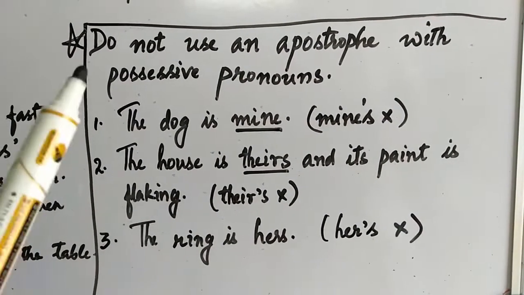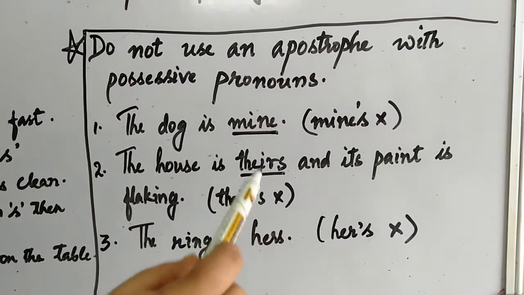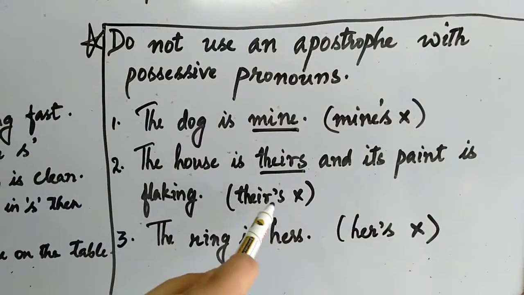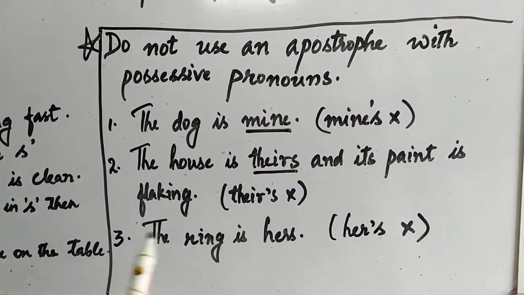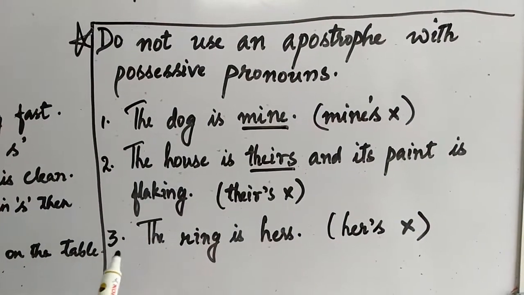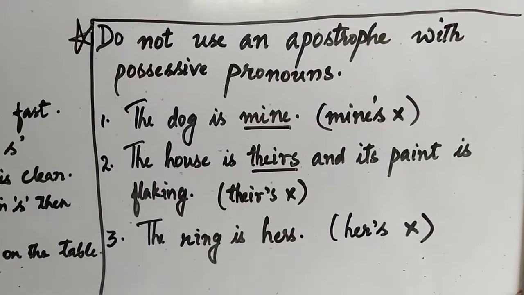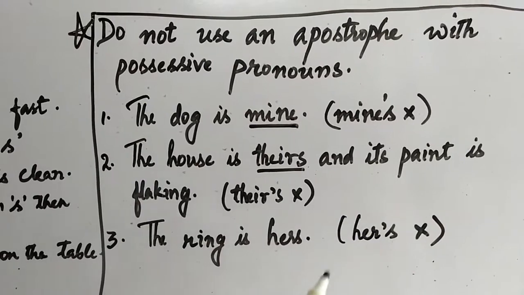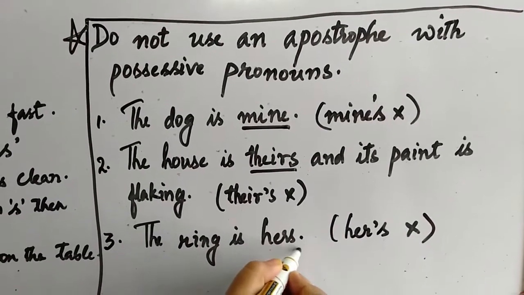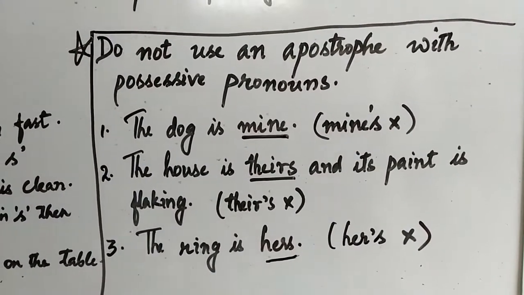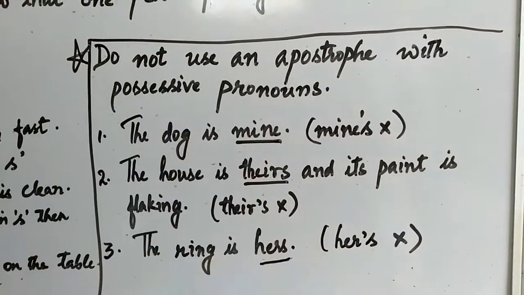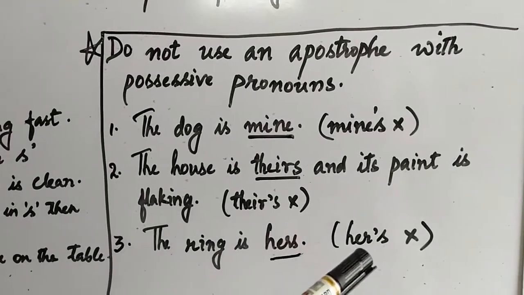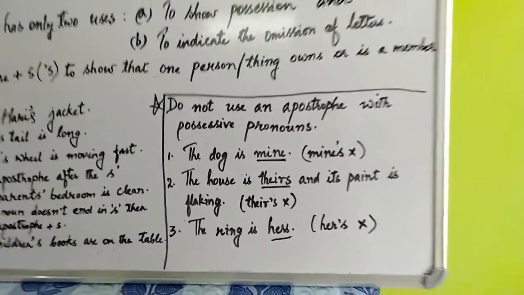So students, you need to be very, very careful. With possessive pronouns, you should never give an apostrophe. Similarly, see sentence number 3: The ring is hers. Please do not make the mistake of giving an apostrophe. It will remain the same, hers. A possessive pronoun never uses an apostrophe. Right, children? I hope all of you have understood it.